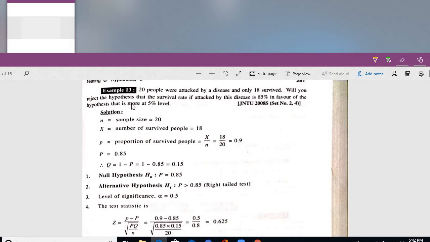The word more is used, right? That more causes right tail test. Whenever the word more is used, we have to apply the right tail test. Here the line more is there.